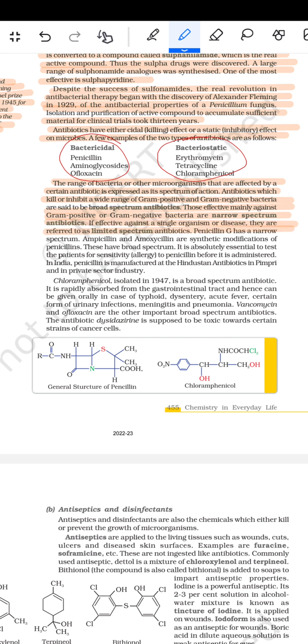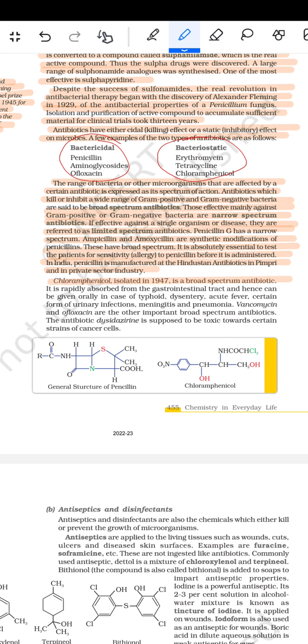Penicillin G has a narrow spectrum. Ampicillin and amoxicillin are synthetic modifications of this penicillin. These have a broad spectrum. It is absolutely essential to test the patient for sensitivity or allergy to penicillin before it is administered. In India, penicillin is manufactured at Hindustan Antibiotics at Pimpri and in the private sector industry.